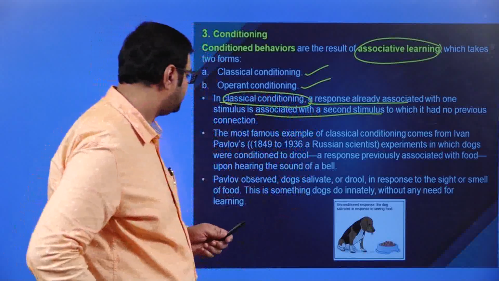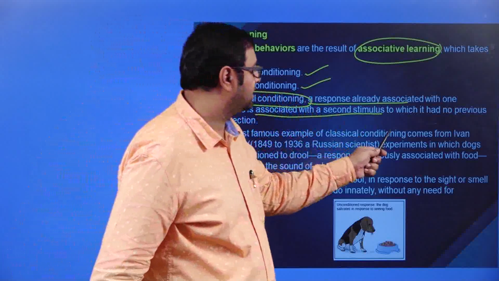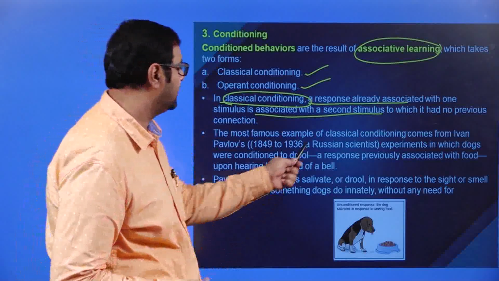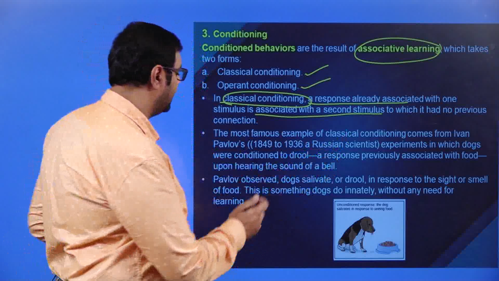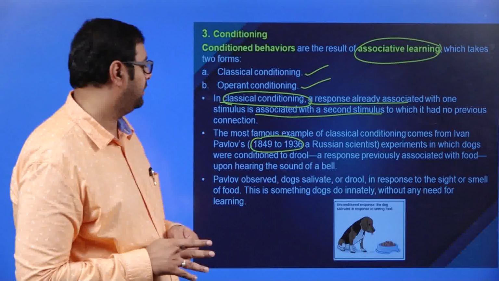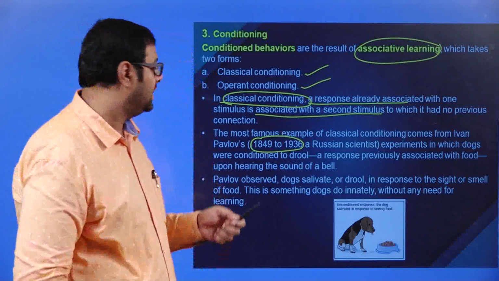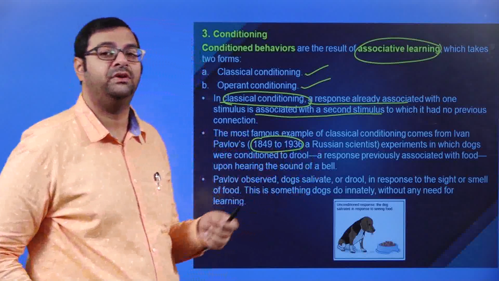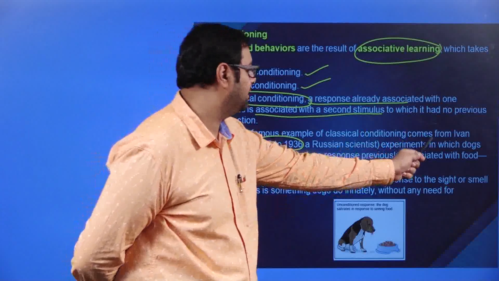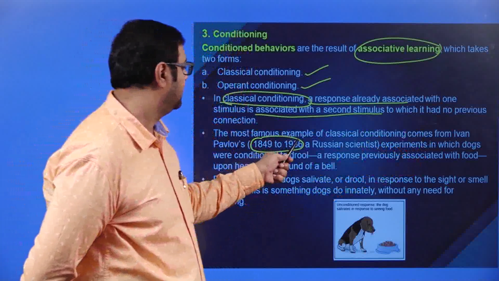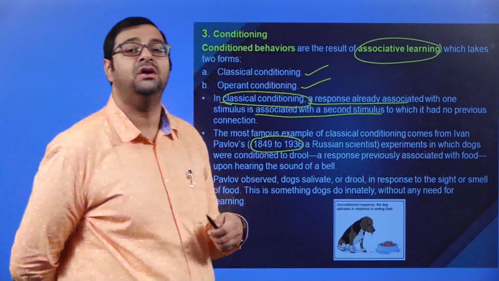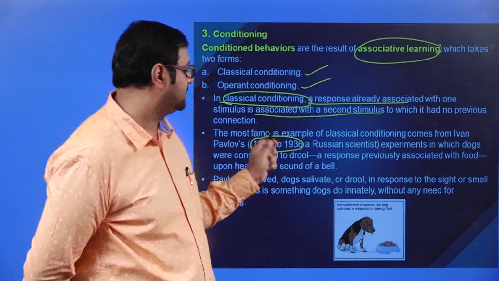Now, the most famous example of classical conditioning comes from Ivan Pavlov. Ivan Pavlov was a Russian scientist who lived from 1849 to 1936. This scientist laid the foundation for classical conditioning. So what did he do? The most famous example comes from Pavlov's experiments in which dogs were conditioned to drool.